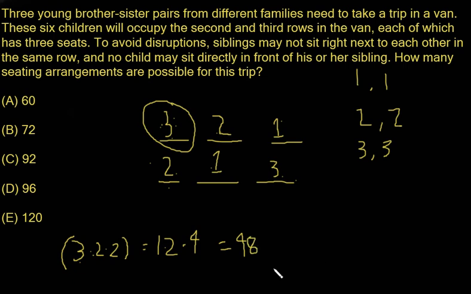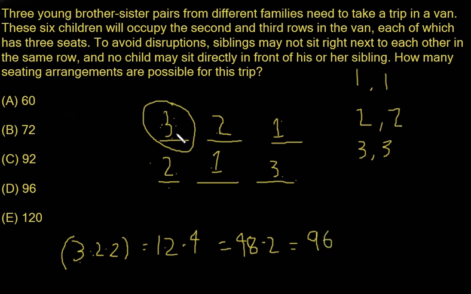Some of you may stop at 48, because you may think that's all we have. But remember, 3 and 3 are two different siblings. Because we have a pair right here, 3 and 3 are one set of siblings, 2 and 2 are a different set of siblings, and 1 and 1 is a different set of siblings. We multiply by 2, because they're two siblings with each other, and 48 times 2 is equal to 96.